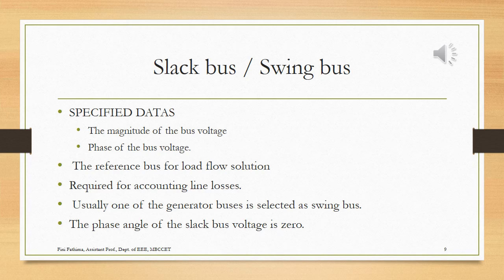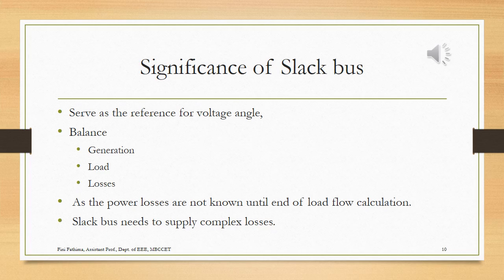The specified data for a reference bus are the magnitude and angle of the voltage of a particular bus. Usually in the university exam, they will ask a 2 mark question: what is the significance of a slack bus?